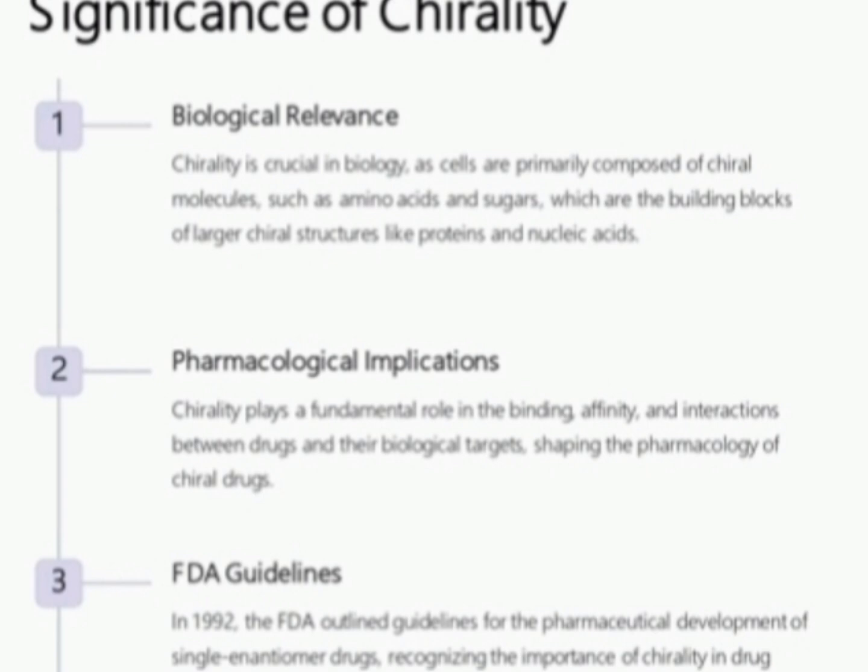Chirality plays a fundamental role in the binding affinity and interactions between a drug and its target, thus shaping the drug's pharmacology. It is for this reason that in 1992, the FDA outlined a series of guidelines for the pharmaceutical development of single enantiomers and racemates. Drugs interact in a chiral environment, and biological targets recognize their ligands in a three-dimensional fashion. It is logical that molecules with a high degree of 3D shape will interact with their targets with increased affinity and higher levels of specificity, thus making more efficacious and safer drugs.